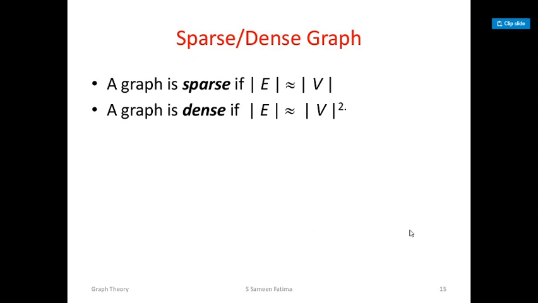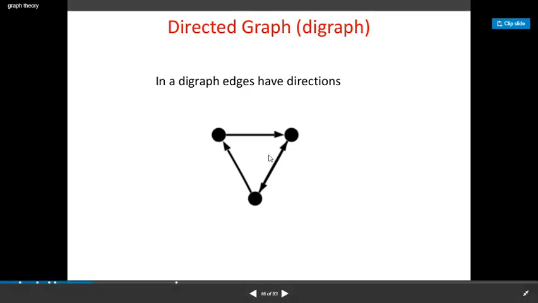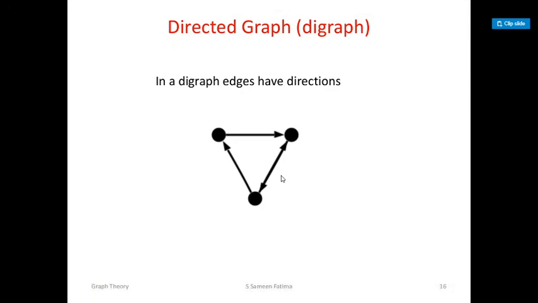Directed graph. So the graph that we discussed till now is an undirected graph that has no direction. If you assign a direction to edges of G, the graph, then we call that graph a directed graph. Here we have a directed graph. Here this vertex is moving from here to here. This moves from here to here. This has bidirectional edges. So as I said earlier, we can define the degree of a vertex here also.